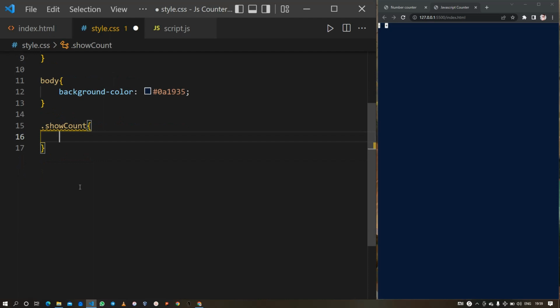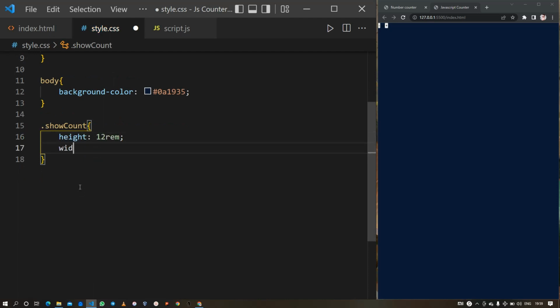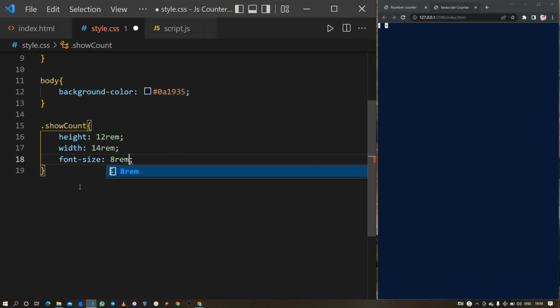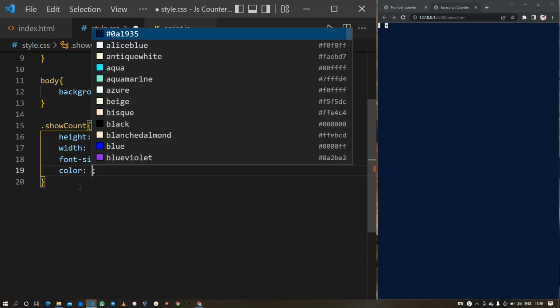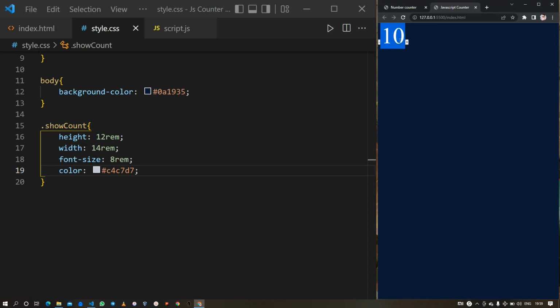Then I will give it a height of 12 rem and a width of 14 rem, and also a font size of 8 rem. And then let me add color so that the number will be clearly visible to you. Here also I am going to use the hex code, which is in turn the light blue color. Okay, so here you can see the span element, which has the value of 10.